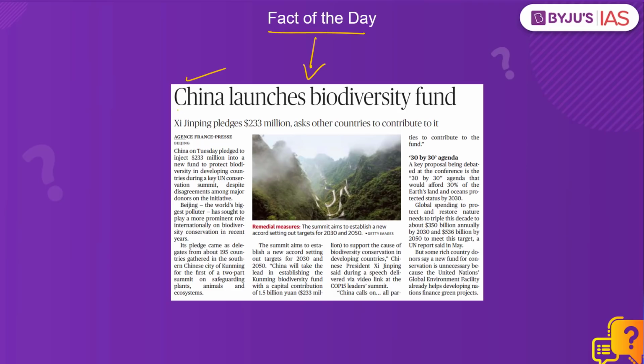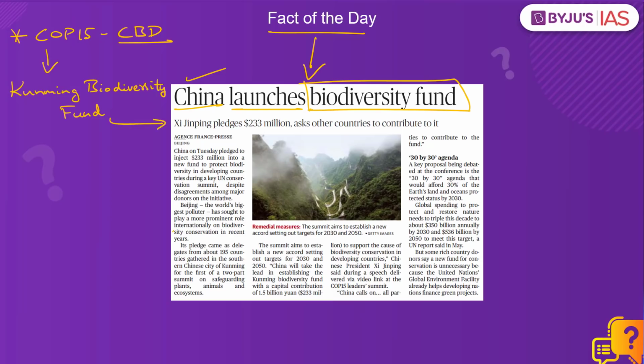According to the article, China has launched a new biodiversity fund. See, China is currently hosting the 15th Conference of Parties to the Convention on Biological Diversity. During this summit, China has announced the establishment of the Kunming Biodiversity Fund with a contribution of nearly $233 million, which will be used to fund biodiversity conservation projects in developing and underdeveloped nations.